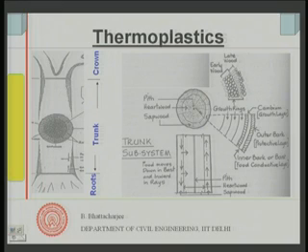Now, the tree grows radially outward from the center. As it grows radially outward, growth rings take place. So, this is one growth ring, the other growth rings, and so on. The outer periphery is the outer bark, which is a protective layer.